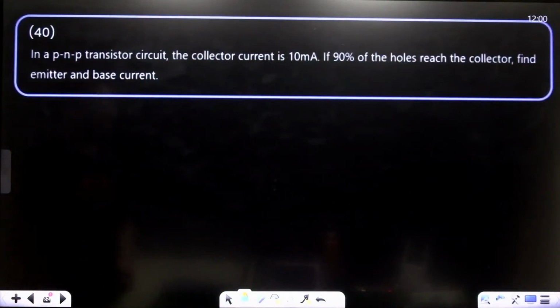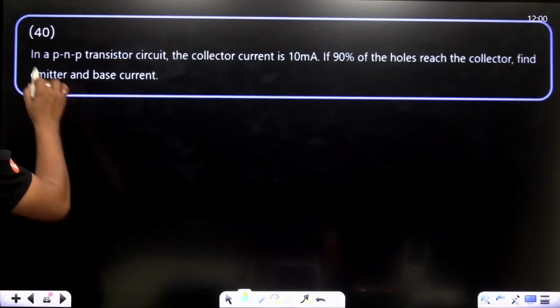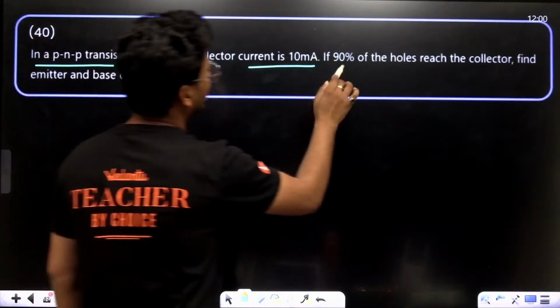Now, 40th question. This is the last question, right? In an NPN transistor circuit, the collector current is 10 milliampere if 90%.